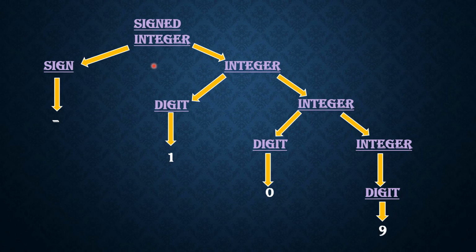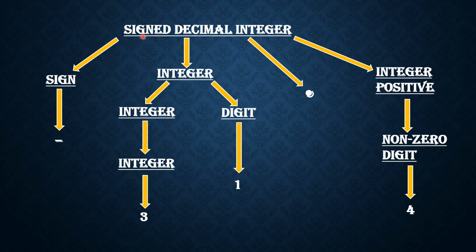Derivation tree of signed integer: sign and integer, sign having only sign, and integer having digit and integer, and integer having digit and integer, and so on. And the other tree is signed decimal number having sign, integer, and positive integer, and also having a decimal point. Integer having integer and digit, sign having sign, and positive integer having non-zero digit.